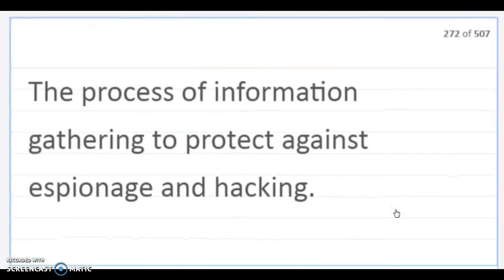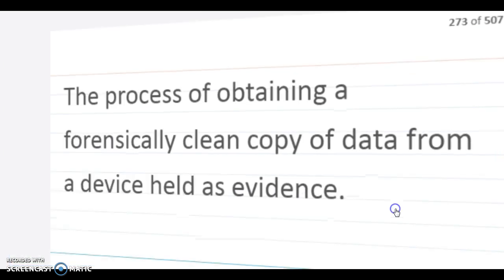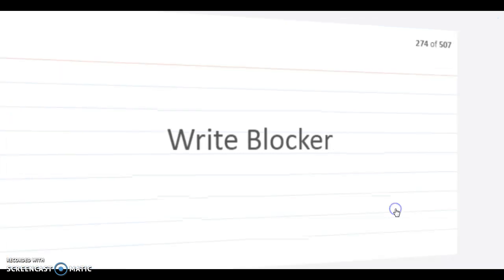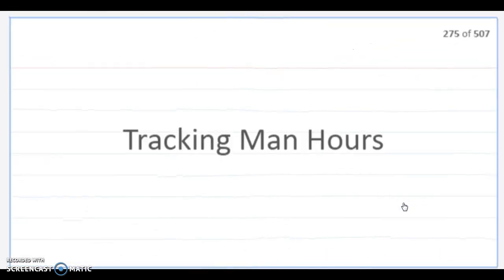Counterintelligence, the process of information gathering to protect against espionage and hacking. Image acquisition, the process of obtaining a forensically clean copy of data from a device held as evidence. Write blocker, a hardware device or software that prevents any data on a disk or volume from being changed. It works by filtering write commands at the driver and operating system level.